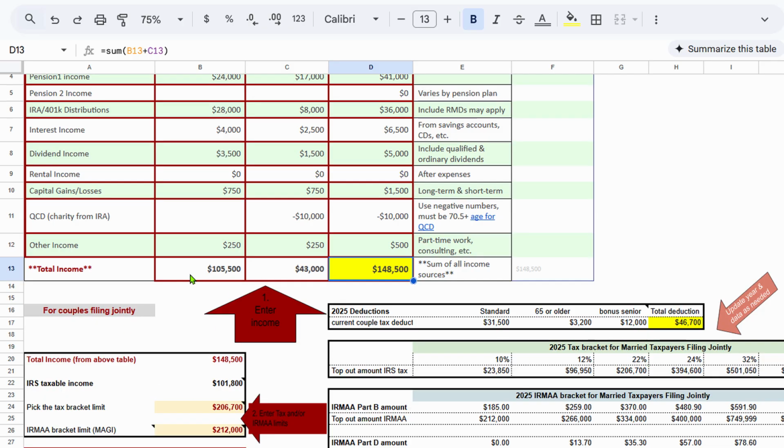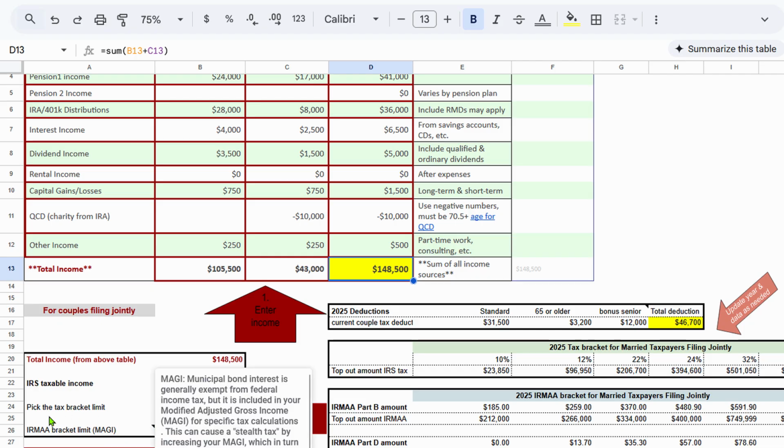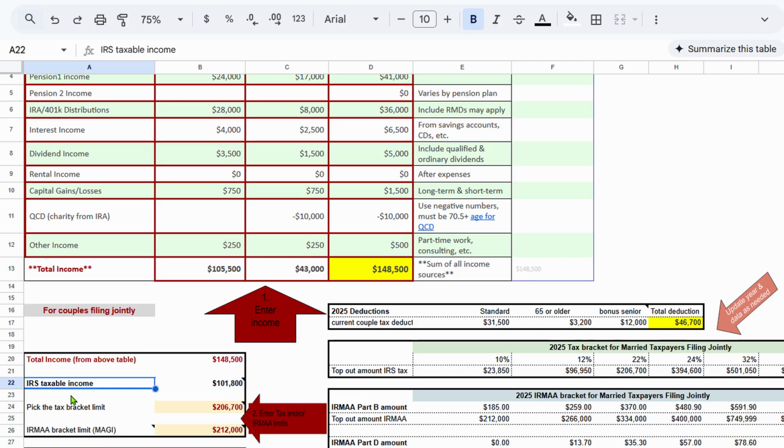So using this spreadsheet, if you want to pick a limit for your tax bracket, we're going to put down 206. We got it off of this table over here. Now, when you're doing your taxes, remember we have a deduction. For 2025, these are the standard deductions.